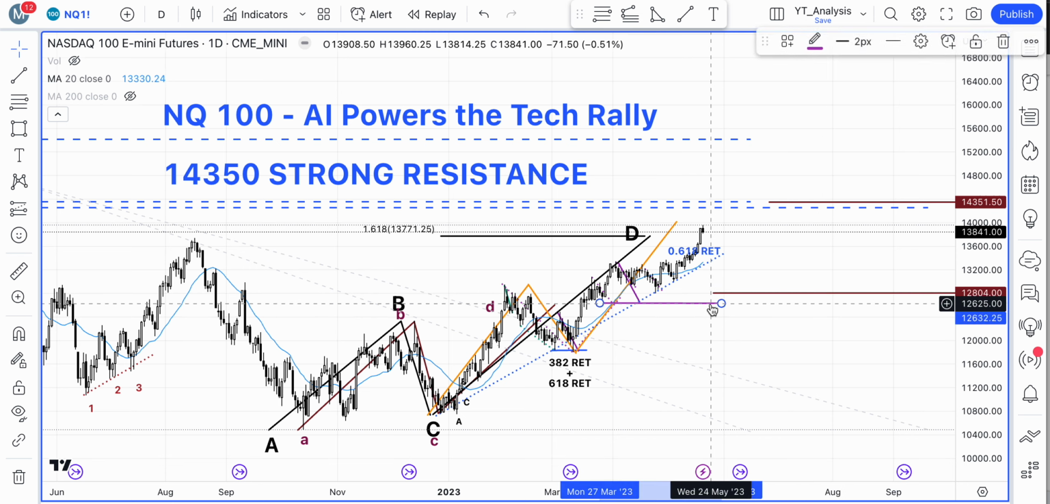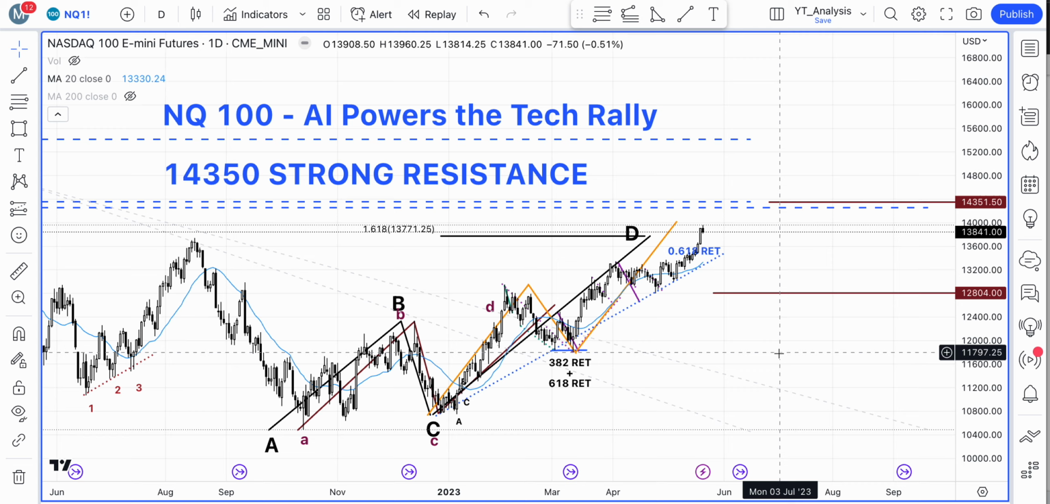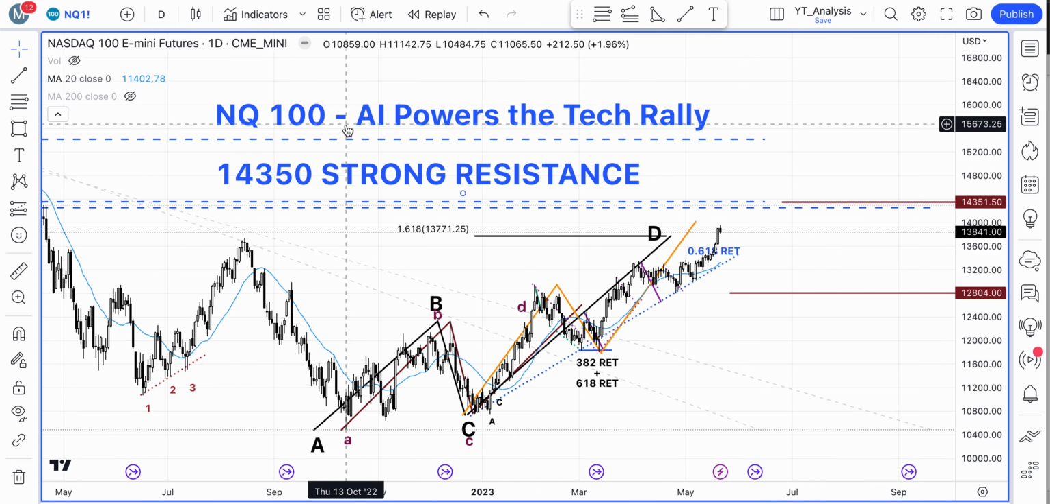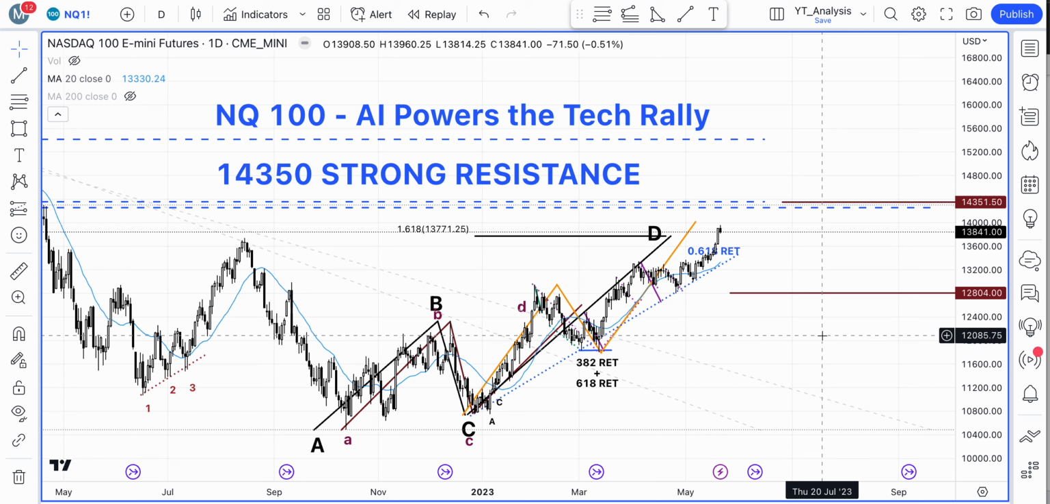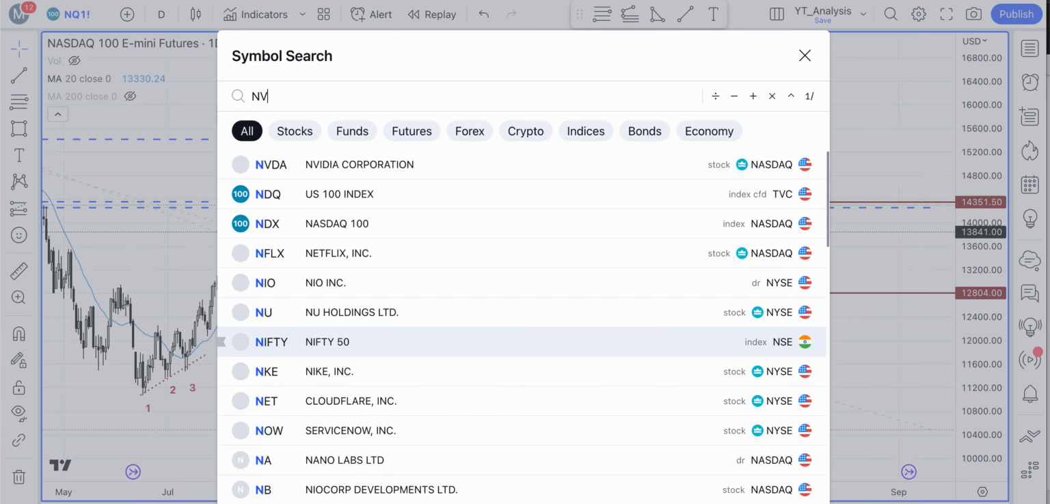So guys, what we are looking at now is, as the title says, NQ100 AI powers the tech rally. That's one of the things behind this rally: there are certain tech stocks which are very, very strong, and they have pushed this index pretty high, and that's a pretty good thing. Those are AI related stocks. So let's take a look at NVDA.